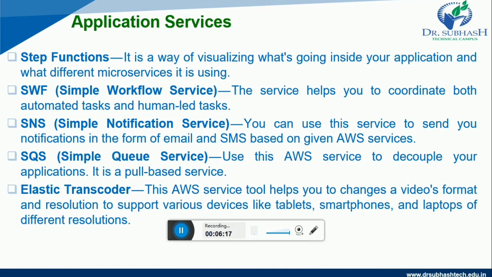It is a pull-based service. And last one is Elastic Transcoder. This AWS service tool helps you to change a video's format and resolution to support various devices like tablets, smartphones and laptops of different resolution. So friends, these are the application services provided by AWS.